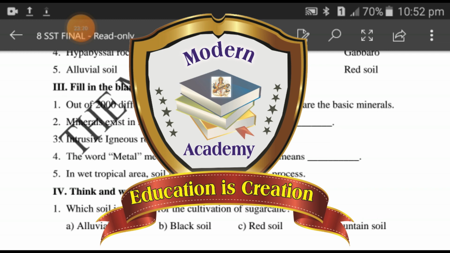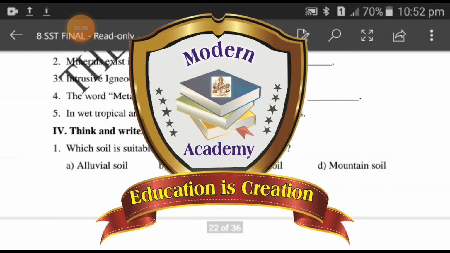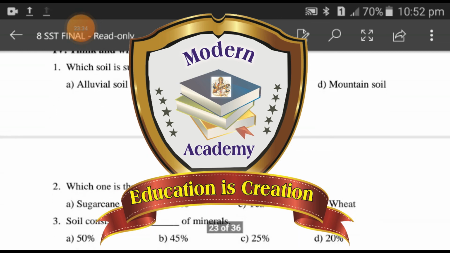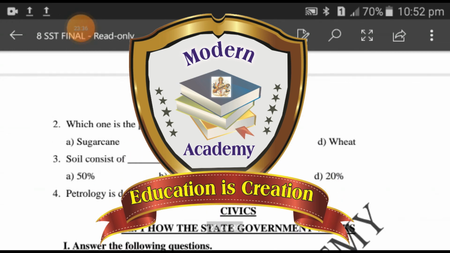Fourth Roman. Think and write. First question. Which soil is suitable for the cultivation of sugarcane? A. Alluvial soil, B. Black soil, C. Red soil, D. Mountain soil. Second question. Which one is the plantation crop? A. Sugarcane, B. Rice, C. Tea, D. Wheat.